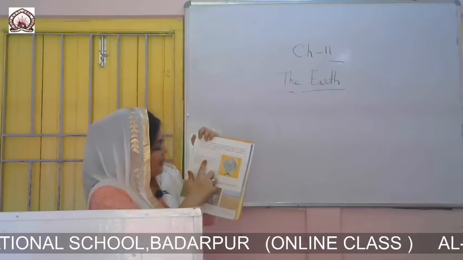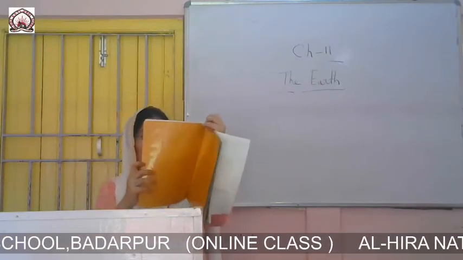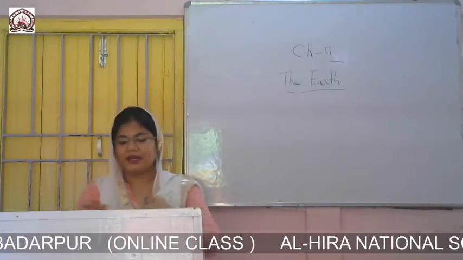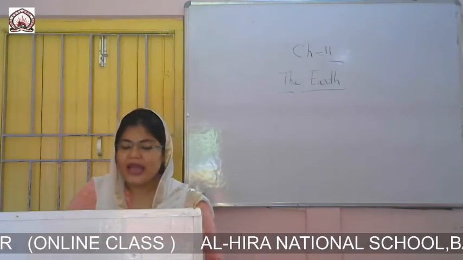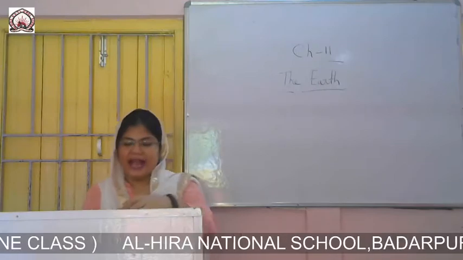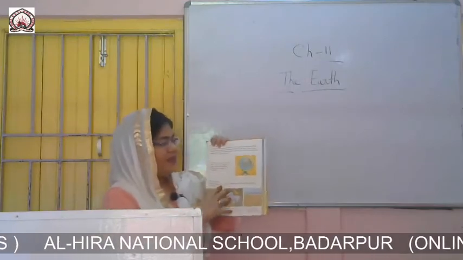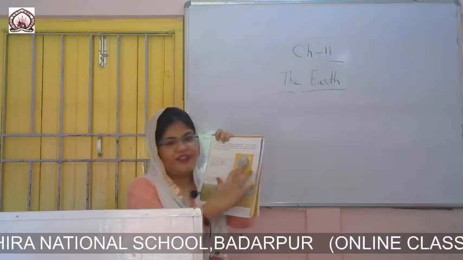So that means it is made to look like the earth. The blue part is water and the rest is land. So in a globe, you will see the blue parts and different colors.